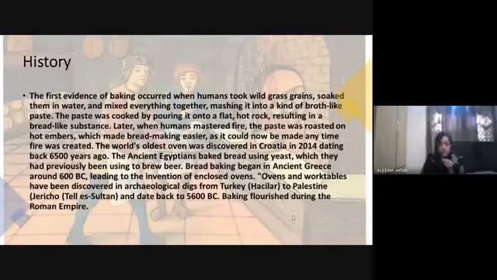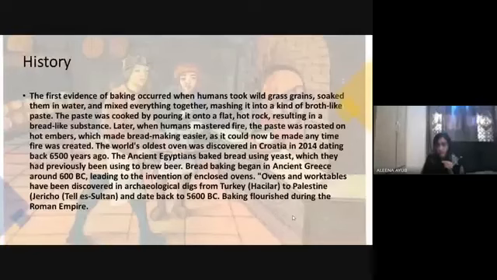Then time changed and people evolved, and they started baking breads on fire. The paste was roasted on embers. What are embers? They're the hot coals from where the flames come. So people started making breads using the embers to make it easier. Then the world's oldest oven was discovered in Croatia in 2014, dating back 6,500 years. So it's very interesting to know that 6,500 years ago, the first oven was discovered.